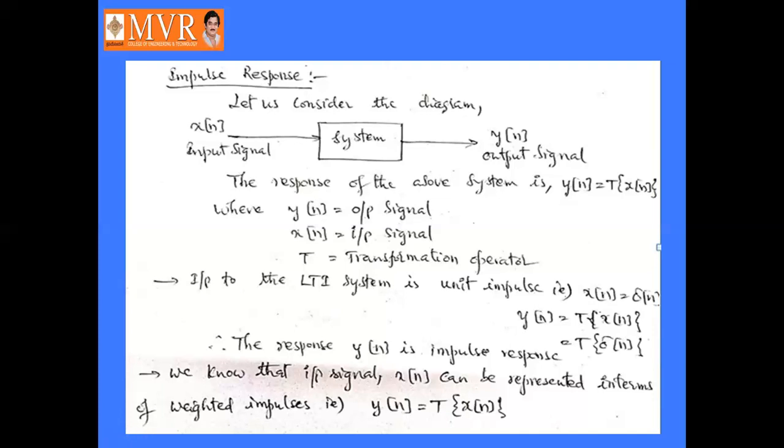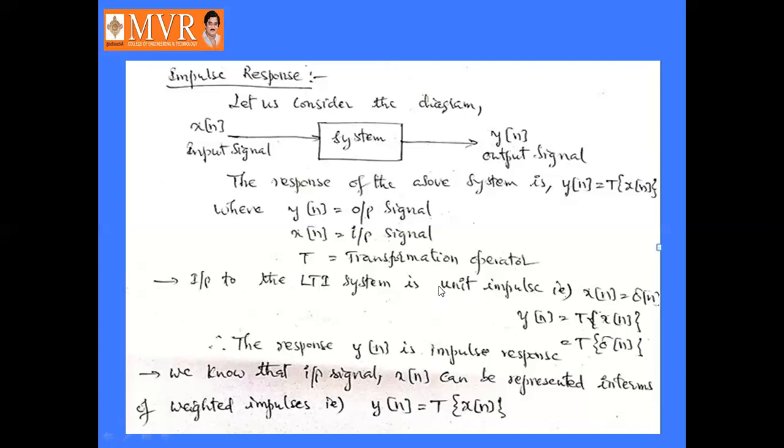Okay. Therefore, the response y of n is the impulse response, the transformation of delta of n. We know that the input signal x of n can be represented in terms of weighted impulses, that is, y of n equals the transformation of x of n.